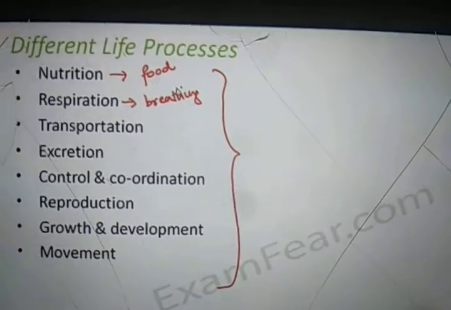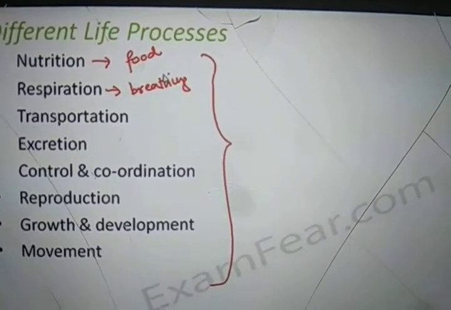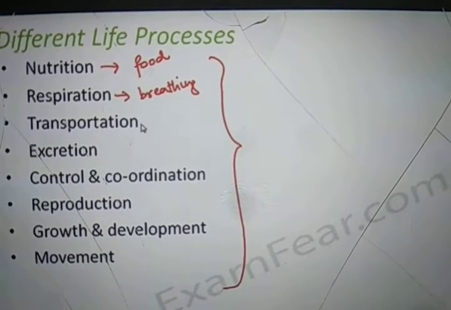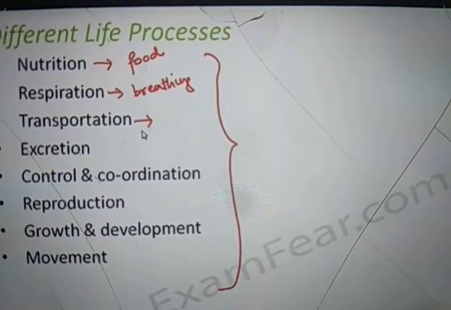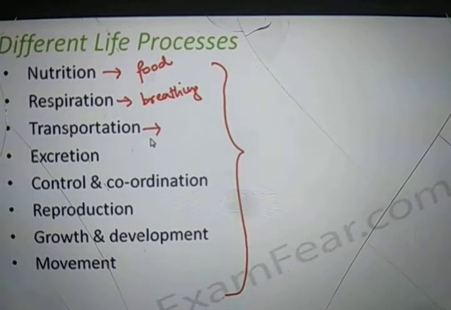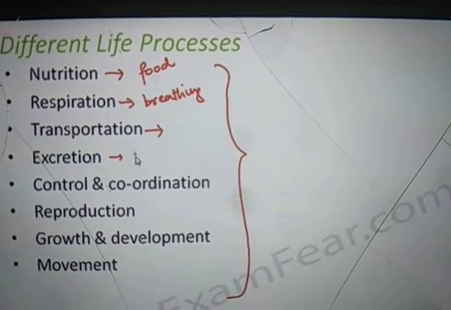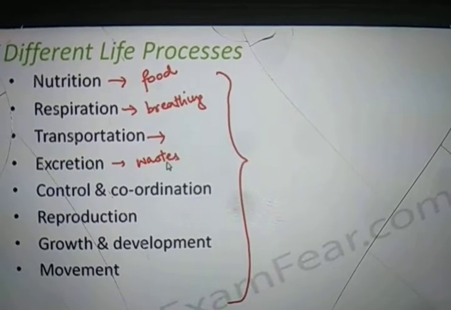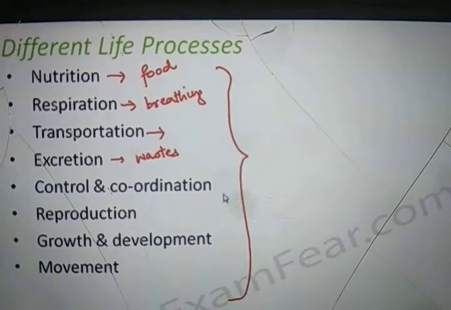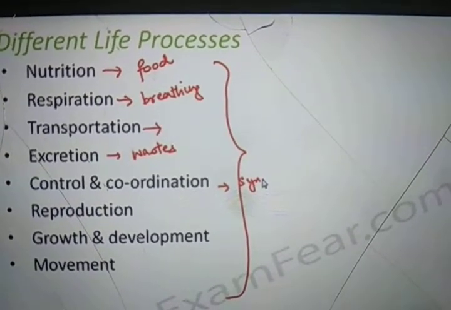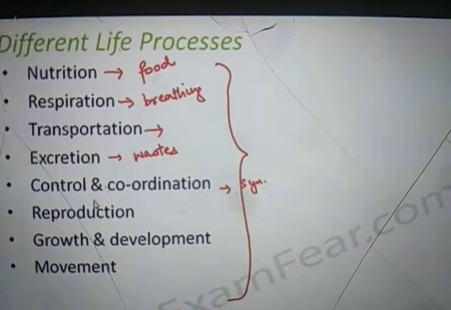Now processes might be a little different in plants and animals, but all these life processes occur in both plants and animals. Okay. Now next is transportation, meaning transporting the nutrients, the essential things to different parts of the body. Excretion is all about throwing waste from the body. Control and coordination is about synchronization between different parts of the body.